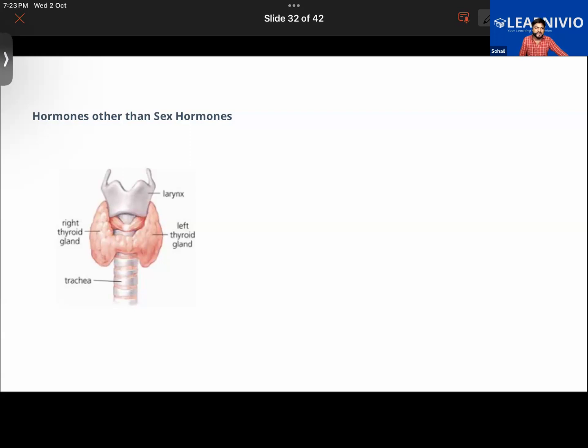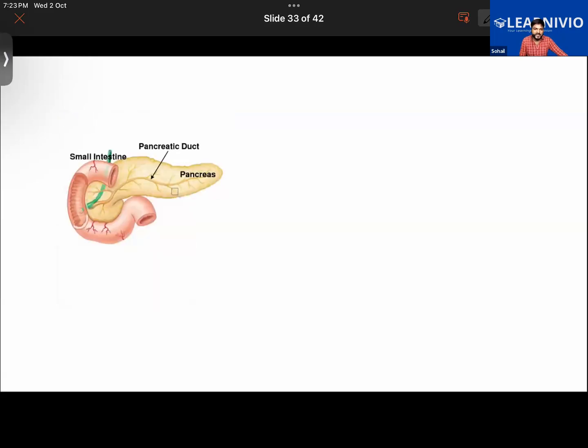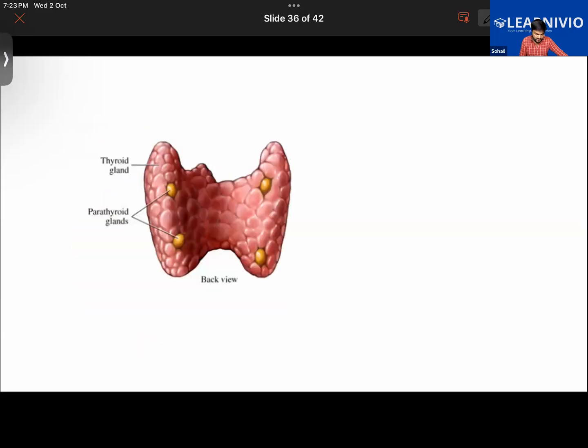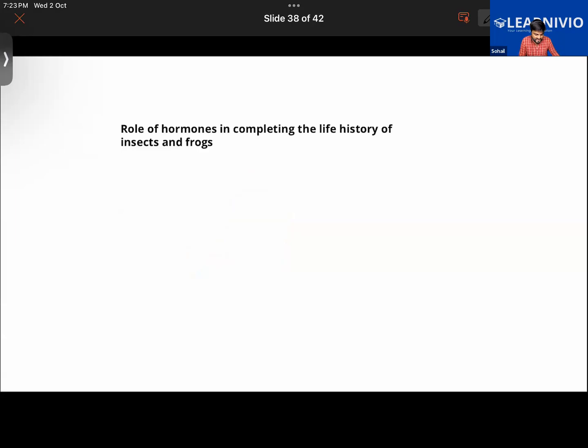So when iodine is lacking in the diet, you'll see that the neck will be swelling in some people. That is called goiter. We are going to learn about thyroxine and other glands, other hormones like pancreatic juice, and the adrenal gland also in the next class. That's all for today. We continue from the next class, and in the next class, this chapter will be finished.